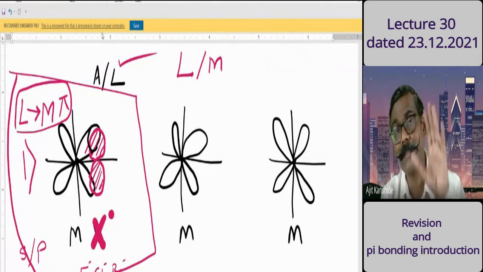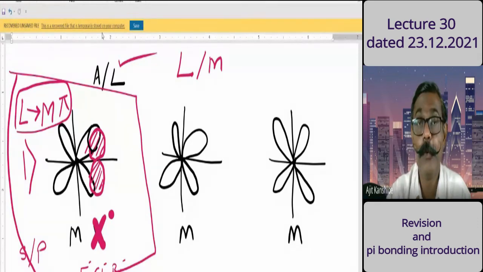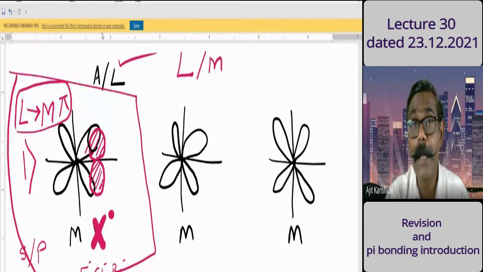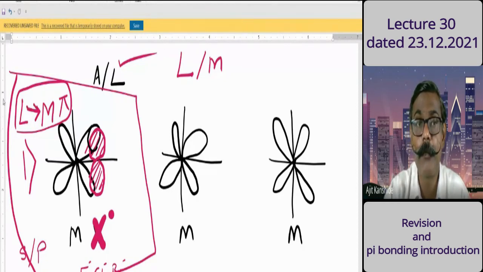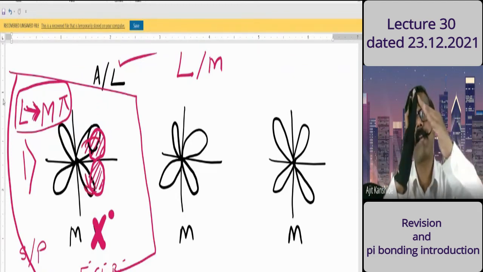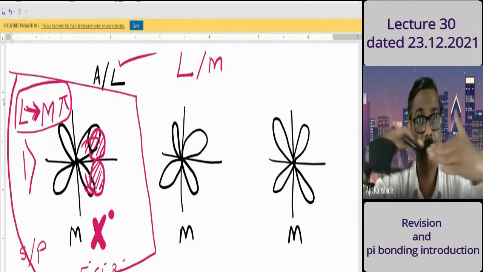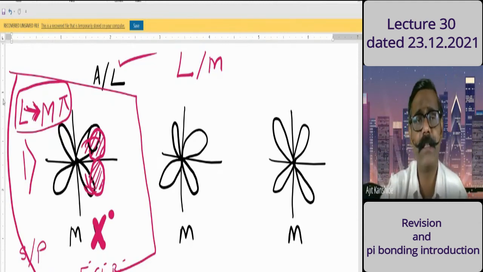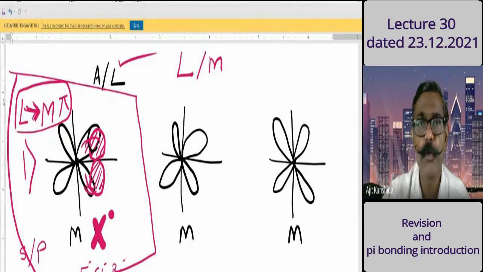But is this basic clear? Yes, sir. Which orbitals are involved? P orbitals are involved. From whom? Ligands. How are they? Filled. So electrons are moving from ligand to metal. From the ligand they'll go toward the metal. But the interaction is a lateral interaction. It's not a head-on, direct axial interaction. So we are saying it is a pi interaction. This is one possibility. Now, what is the other possibility?